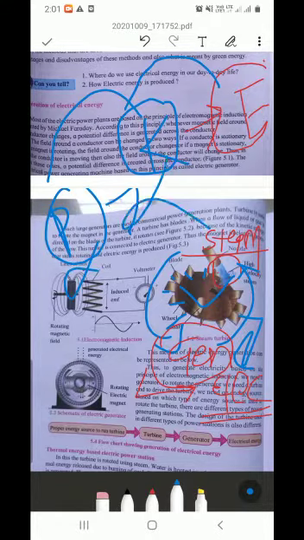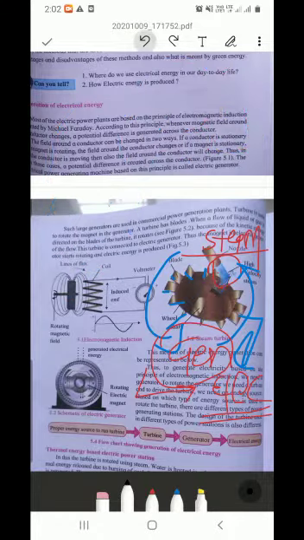So you can see how the transformation was made here. Okay, from potential energy to kinetic, and from kinetic to electrical. We do not need potential energy, we do not need kinetic energy, but we need this electrical energy. We got it by transforming potential to kinetic and kinetic to electrical.